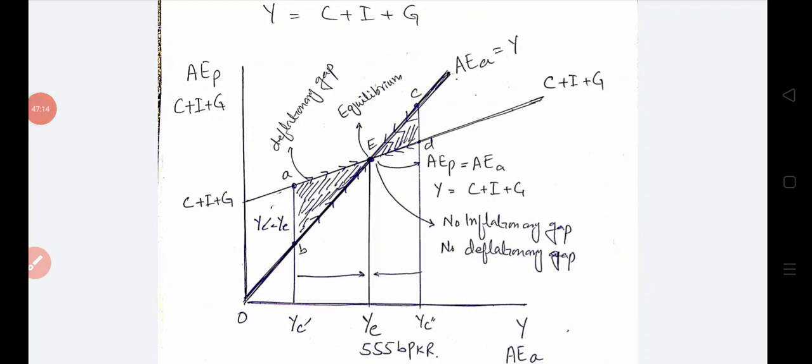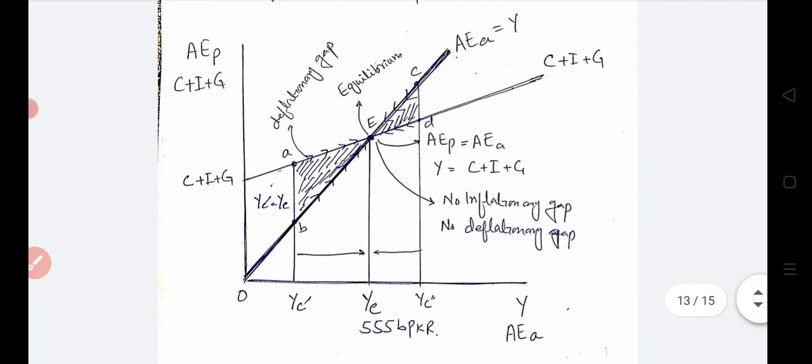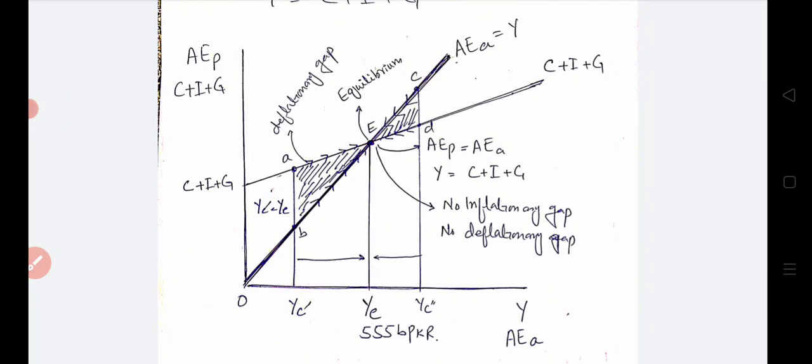So whenever planned expenditure is greater than actual expenditure, output and employment will flourish. Output and employment will increase, and the economy will move upward from A to E and from B to E, and the economy will flourish, output and employment will increase until it reaches the equilibrium where again planned expenditure is equal to actual expenditure. And the area of A, B and E is termed the inflationary gap. Here the deflationary gap is written mistakenly.